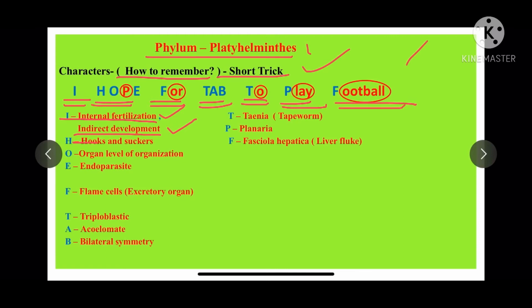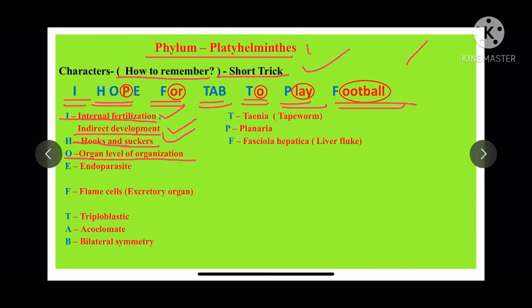Now let us study the next letter, and the next letter is H. H stands for hooks and suckers. Now why are hooks and suckers present in this particular living organism? As I told, mostly these organisms are endoparasites. So endoparasites have to live inside the body of another living organism. With the help of hooks, they get attached inside the body, and with the help of suckers, they absorb or suck the food.